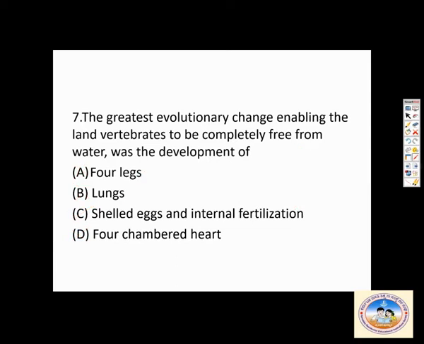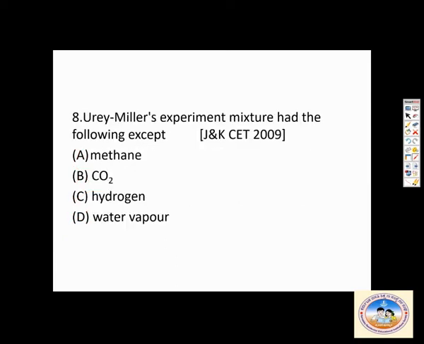Then the eighth one: the Urey-Miller experiment mixture had the following except. What was not there in the Urey-Miller experiment? They used all that was there in the primitive atmosphere. So here they had methane, hydrogen, and water vapor. The only thing they didn't have is carbon dioxide. So B is the correct answer.